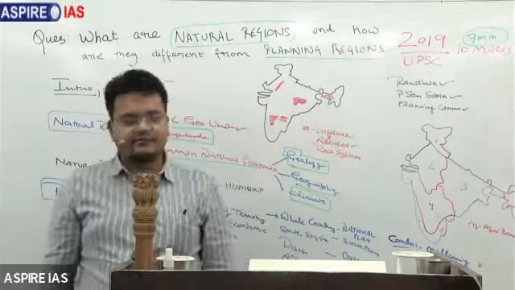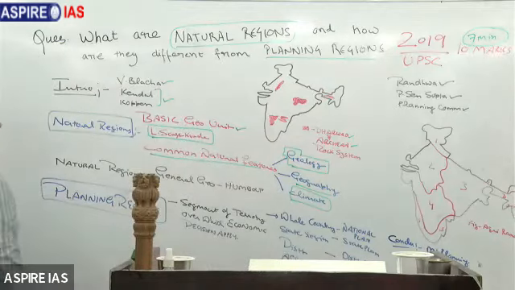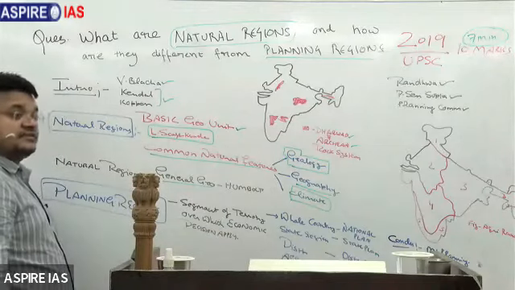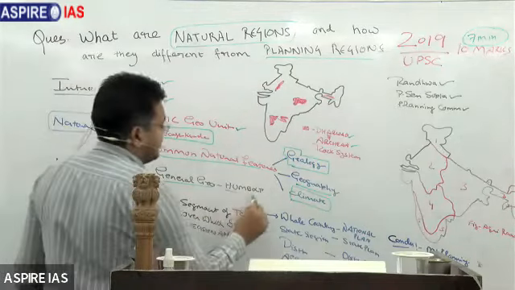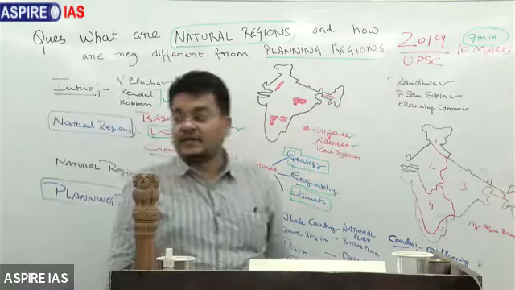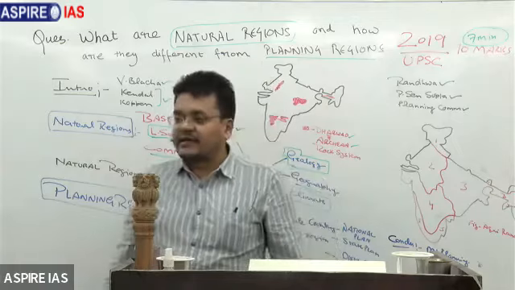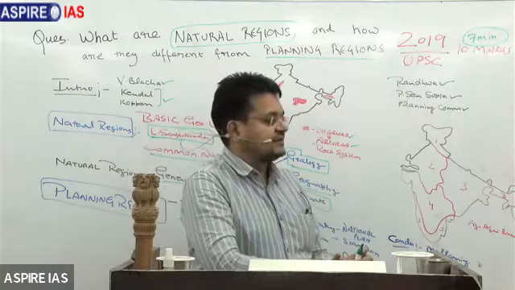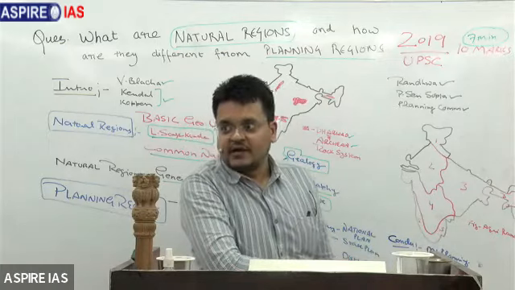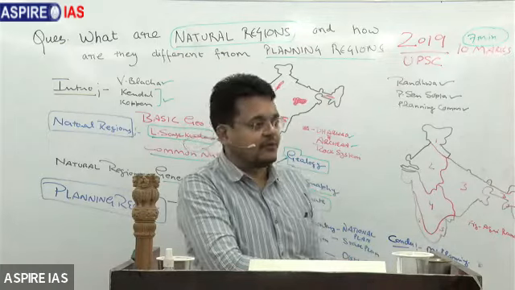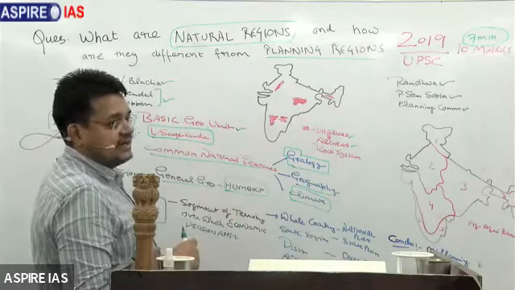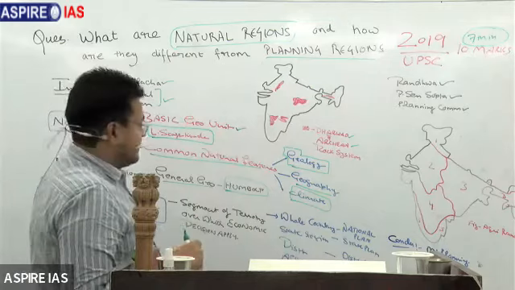It is the natural regions. The natural regions therefore become the part of general geography because throughout the world they are the same. And that's why Humboldt was the first person who studied the natural regions as a part of general geography. So I'm linking this topic with the perspective, and then the examiner will feel happy that this answer is different from other people. And this is the overall charm of Aspire IAS, that we are providing you this type of answers so that you can understand what exactly is a geographical answer.